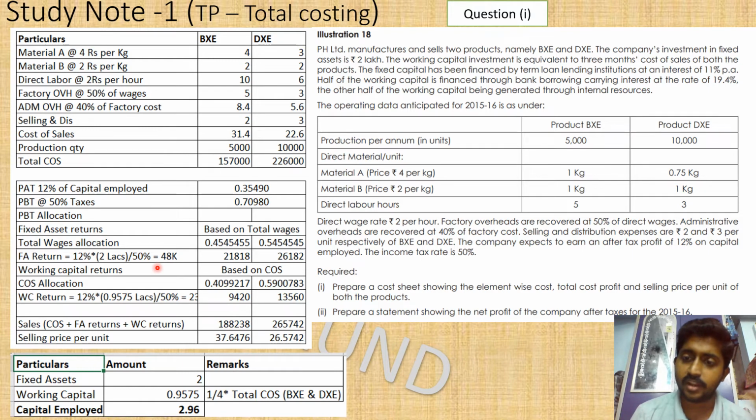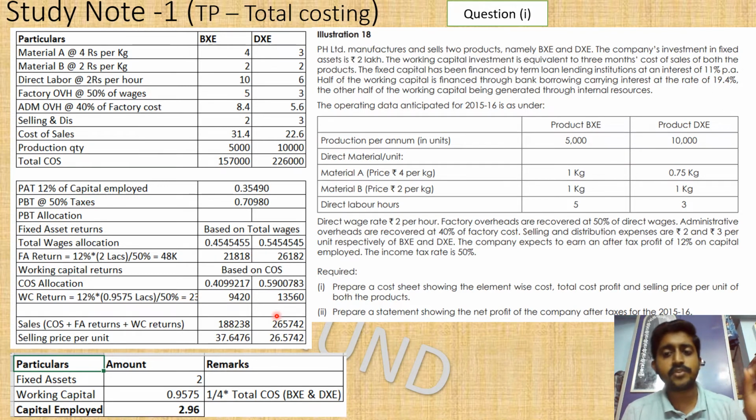And if you have cleared all this, it's going to be a cakewalk after this. It's going to be very easy. You are just going to find the total sales divided by the number of units, and you are going to find the selling price per unit. So question number 1 is answered. Let's go for question number 2.